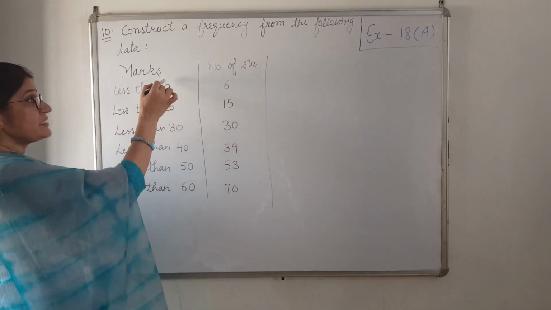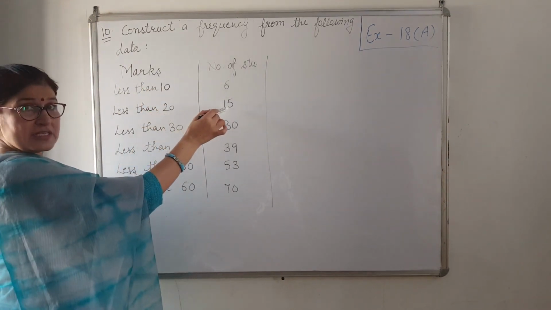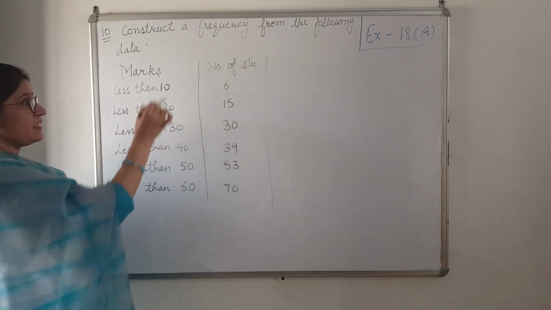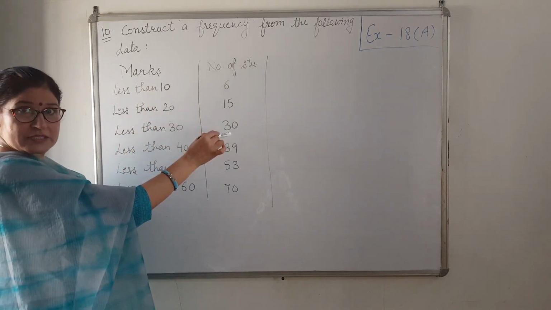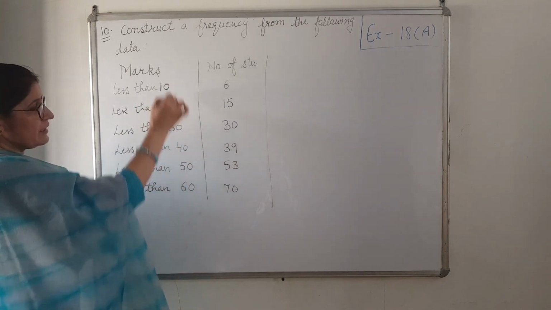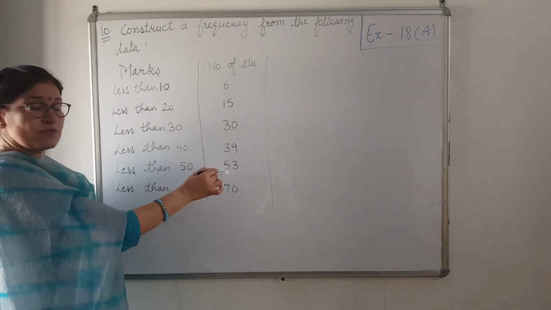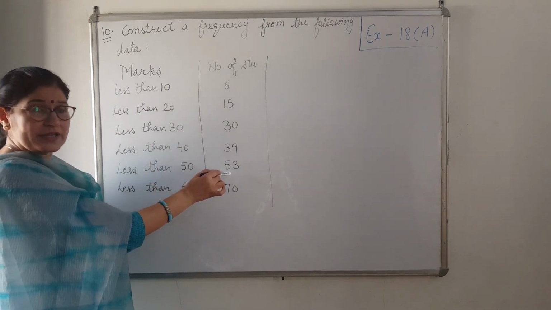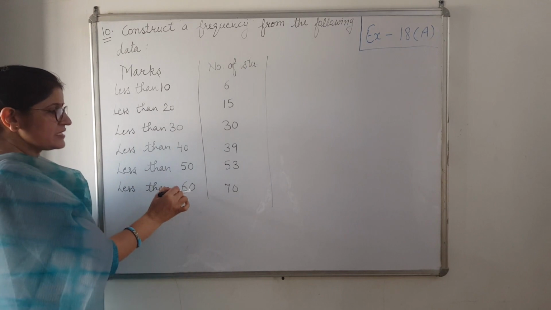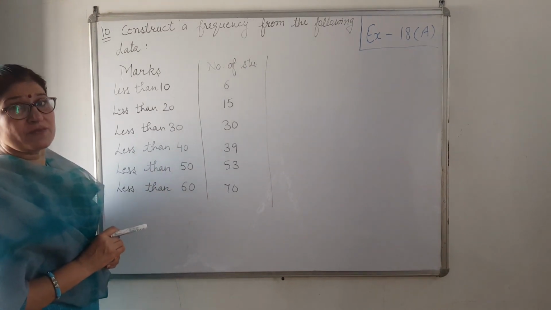Less than 20 means this group is also involved in this, 15 students. Less than 30 means all three together, 30 students. Less than 40, these all, 39. Similarly, less than 50, 53 students. Similarly, less than 60 means 70 students, the total number of students is 70.